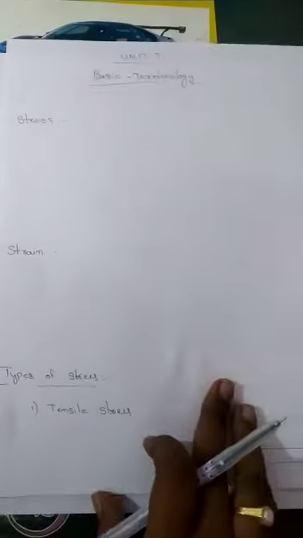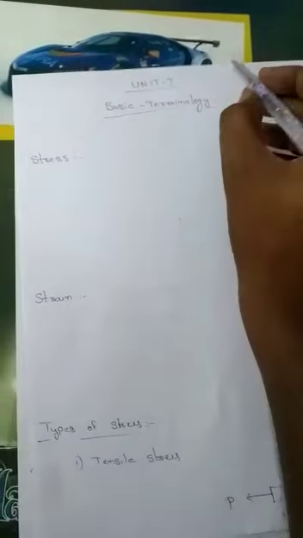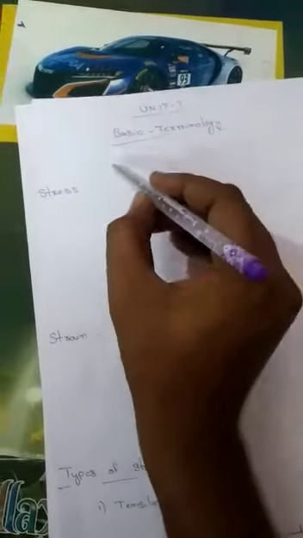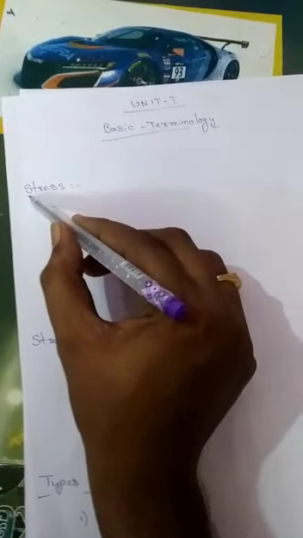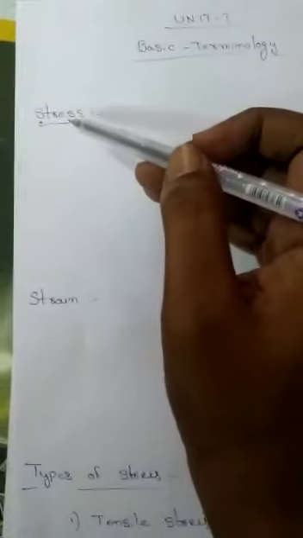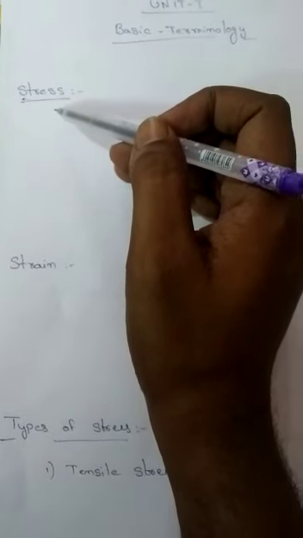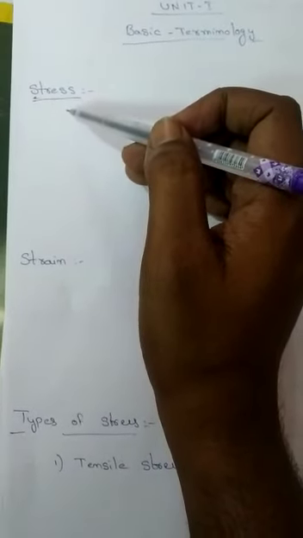Coming to the first unit, it is named basic terminology. First we discuss stress. So what is meant by stress? It is one of the basic things from a civil engineering point of view. Not only civil engineering, it occurs in any kind of material.